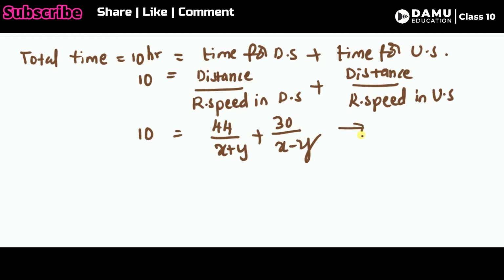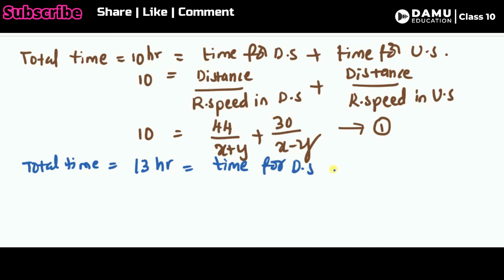Let's take this as equation 1. Then what is the next one? The next one tells us the total time is 13 hours. Already we know that in 13 hours, again, time for downstream plus time for upstream.